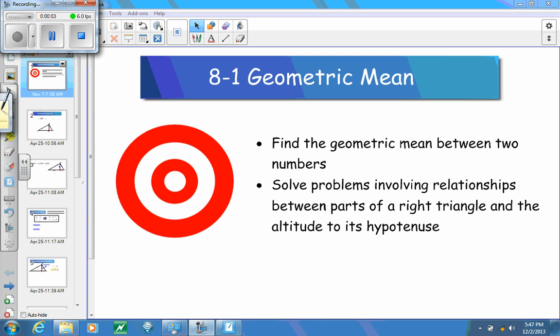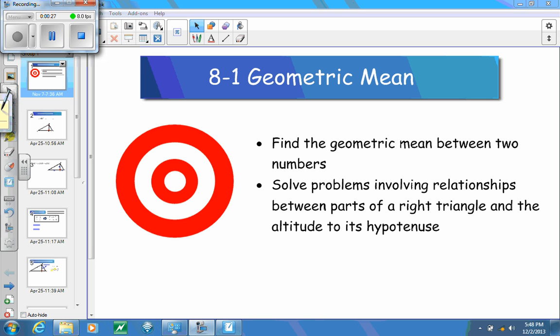Right, Chapter 8 is going to be working with right triangles along with an introduction to some trigonometry. So we're going to start with section 8.1, which is going to work with right triangles and their altitudes. We're going to be looking at discovering what a geometric mean is and how to find that between two numbers. And then we're also going to be looking at the relationships between the altitudes of a right triangle.